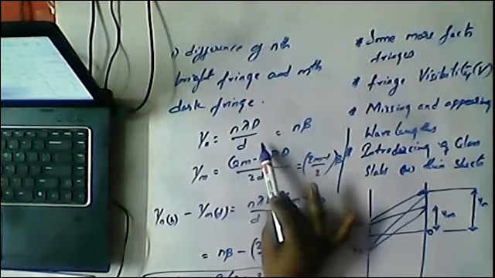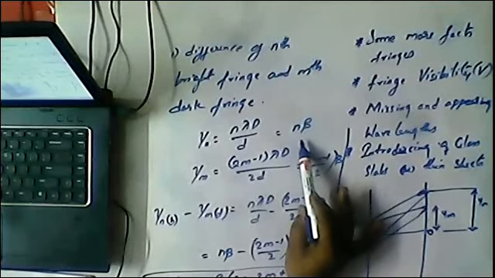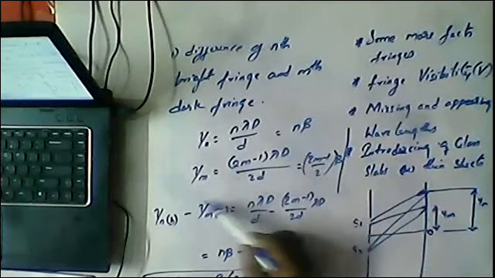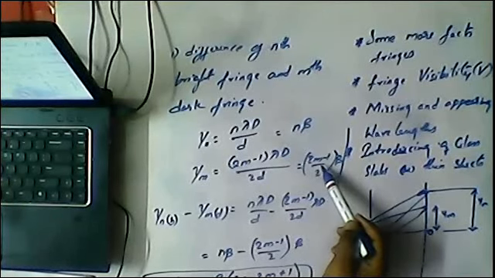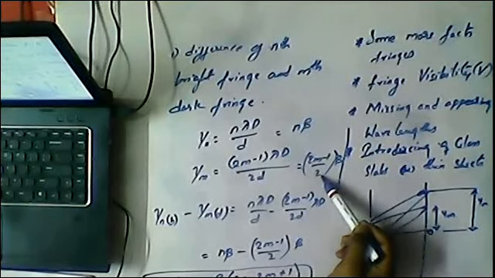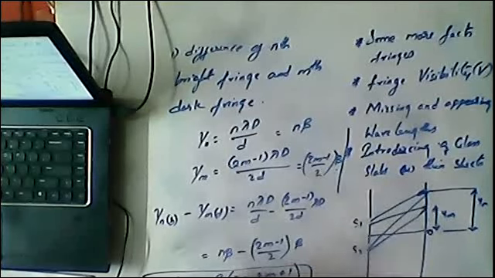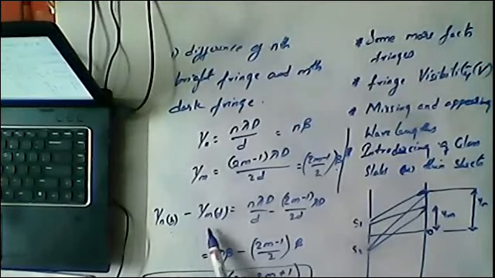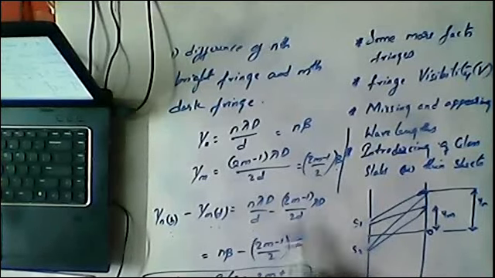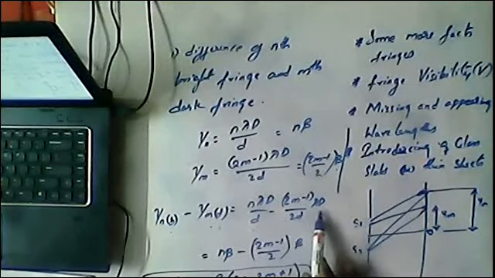Yn is equal to n lambda D by d, which is also written as n beta, and ym is equal to (2m minus 1) lambda D by 2d, which can also be written as (2m minus 1) by 2 into beta. So yn bright minus ym dark: yn is nothing but nth order maxima, and ym is nothing but nth order minima. So n lambda D by d minus (2m minus 1) lambda D by 2d.